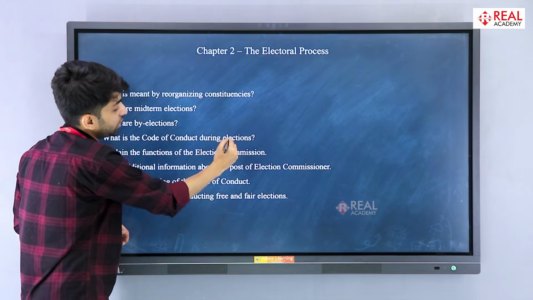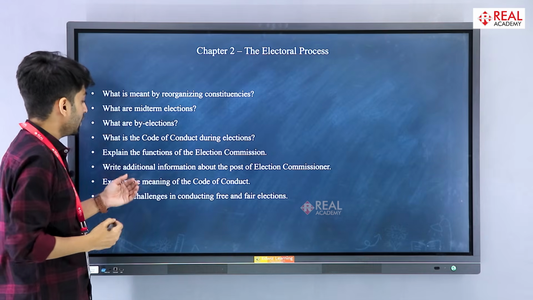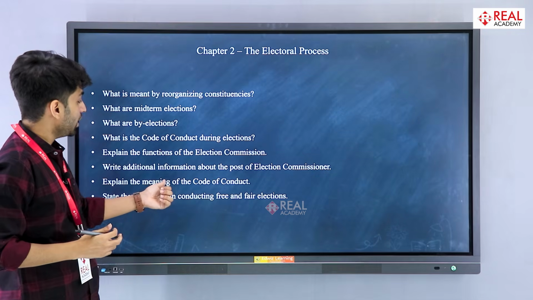What is code of conduct during elections? Explain the function of election commission. Write additional information about post of election commissioner. Meaning of code of conduct.